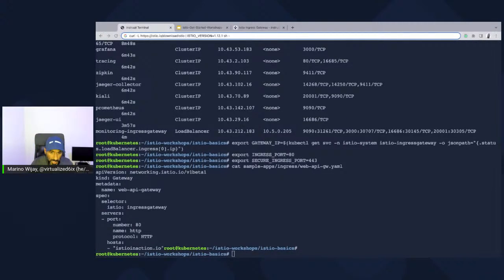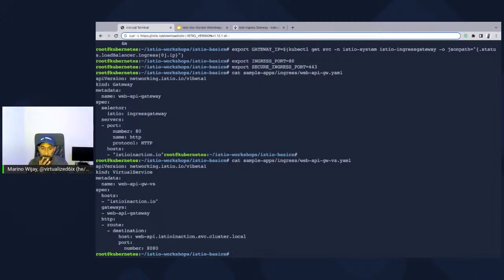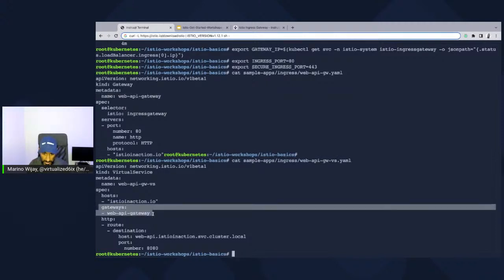The other thing I need to do is, if you scroll down a little bit, there's also something called a virtual service resource. The virtual service resource is more like a routing rule set. It's basically saying, when I receive a request from the external world, how do I map that request to something inside of the cluster? Well, guess what? Let's look at this. I am listening in on my Istio Ingress Gateway, which is called the Web API Gateway. This is the gateway I'm listening in on.